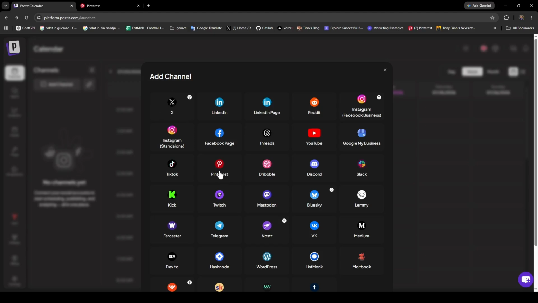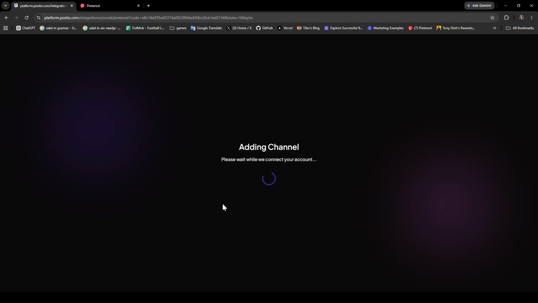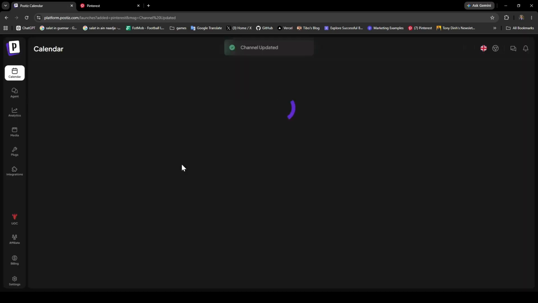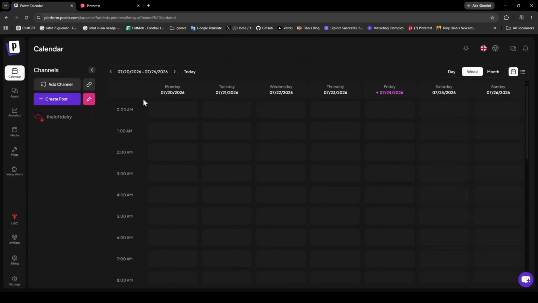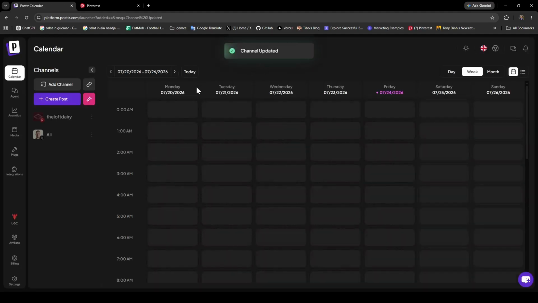So I'm gonna click Pinterest. In one click, I'm gonna give it access, and now my information from Pinterest is in Postis. We're gonna get back, channel updated, and then I'm gonna add my X account as well. Just one click and it will be connected, channel updated as well.